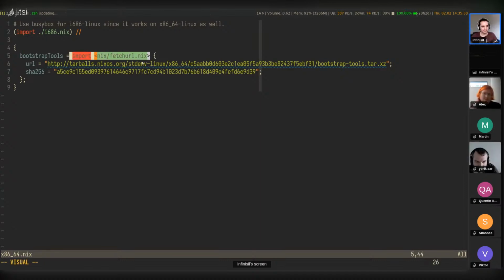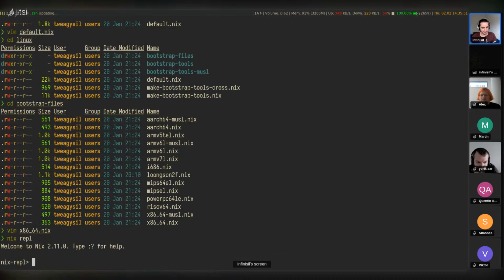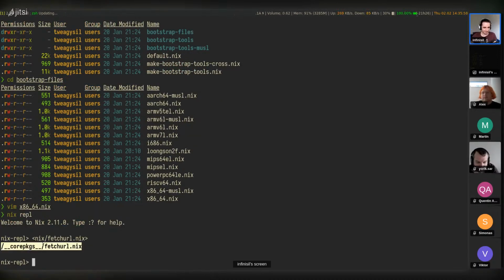So we have nix fetchurl. What is this? I believe this even exists in flakes, but it's a Nix path reference. Let's go into nix repl and do <nix/fetchurl.nix>. This returns a kind of weird reference like this.